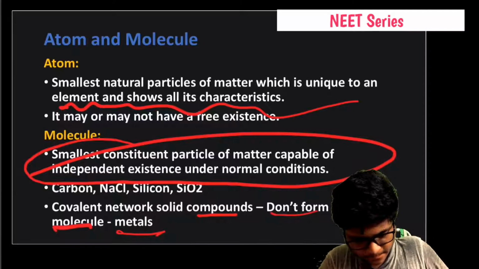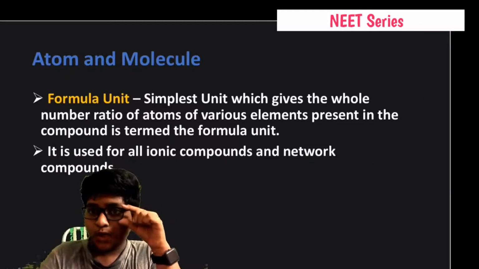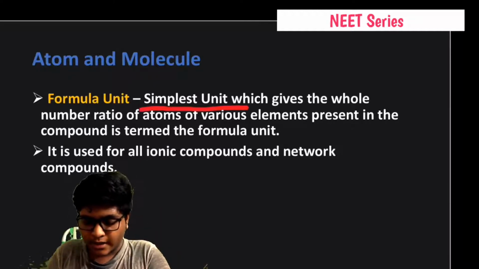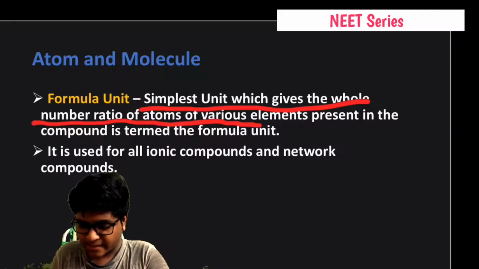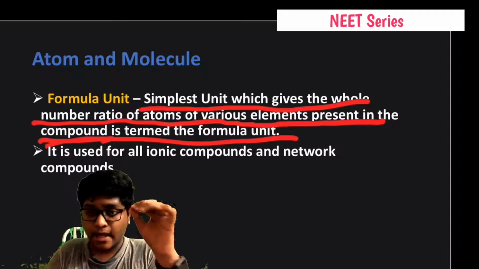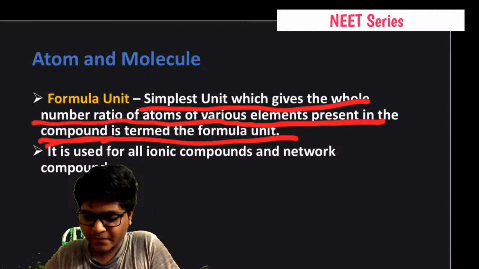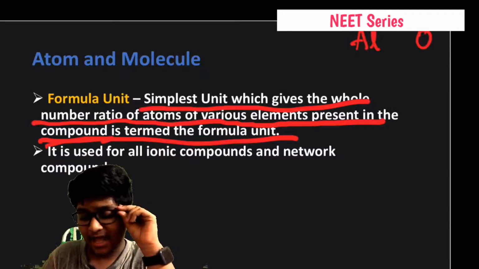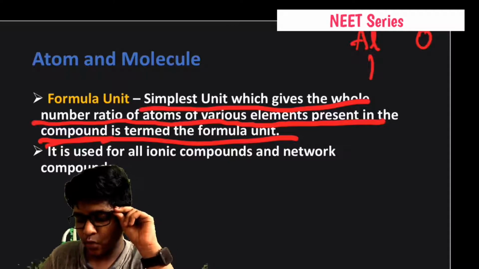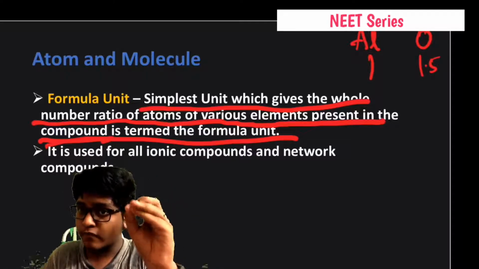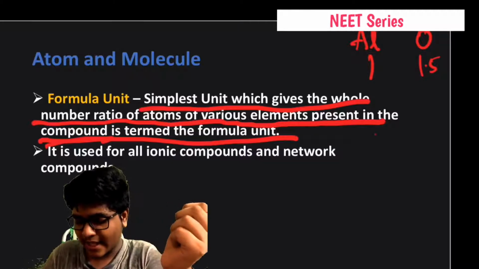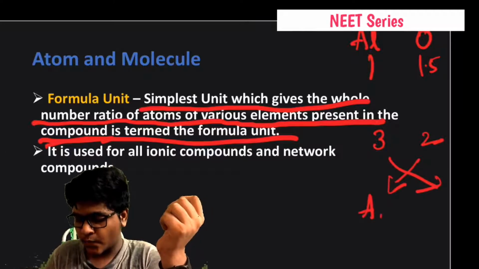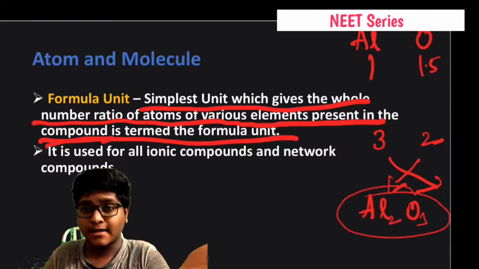Okay, formula unit. What is this formula unit? The simplest unit which gives the whole number ratio of atoms of the various elements present in the compound is known as the formula unit. It might be a little confusing to you. For example, let us take Al and O. Okay, for example, the ratio is not a whole number, so we have to take it in the form of whole numbers. That's why 3 and 2. So if you do the cross, Al2O3, this is nothing but the formula unit.